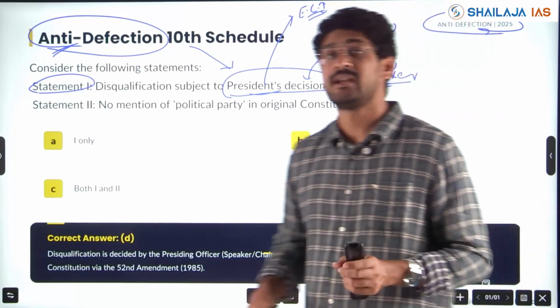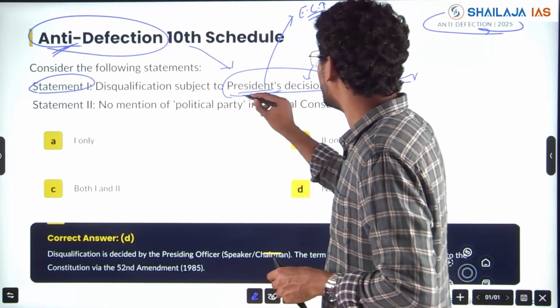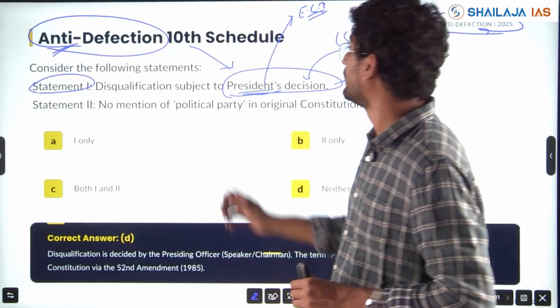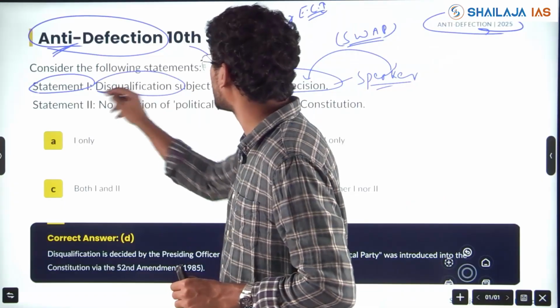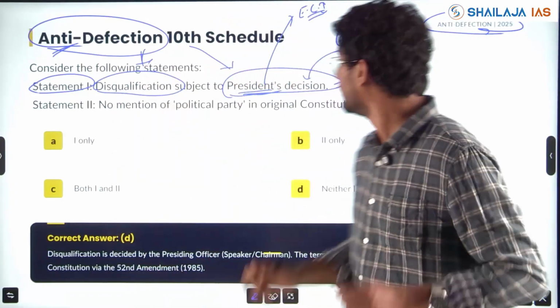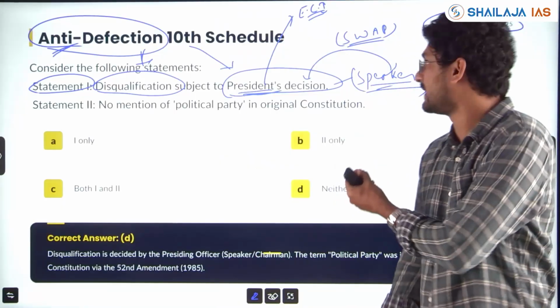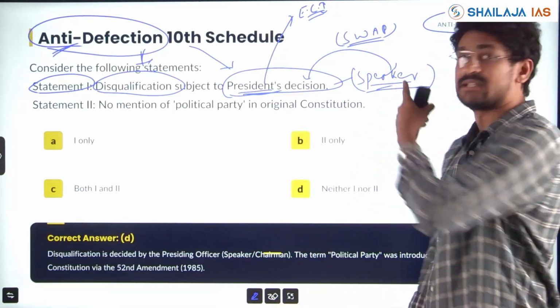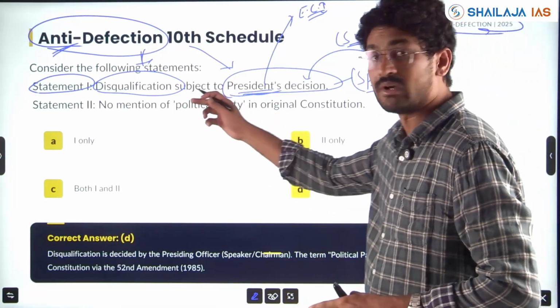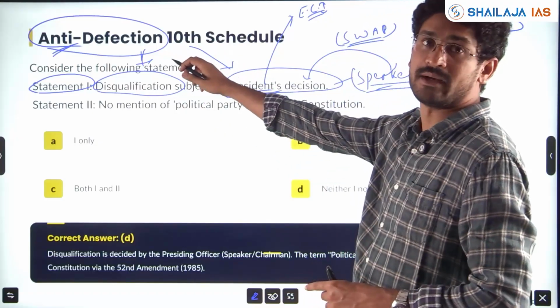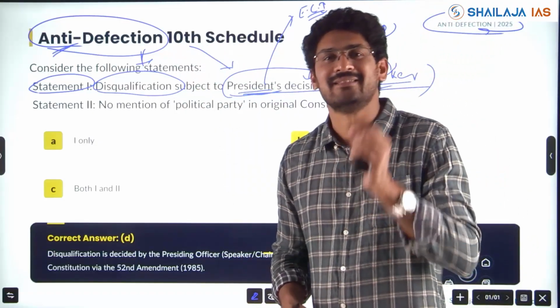But disqualification under the 10th Schedule, anti-defection, is taken up by whom? The Speaker. In 2023 also a question had come with respect to disqualification and the Speaker's role in that. In 2025 again the question has come under anti-defection and the 10th Schedule.